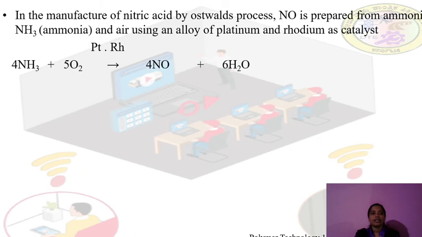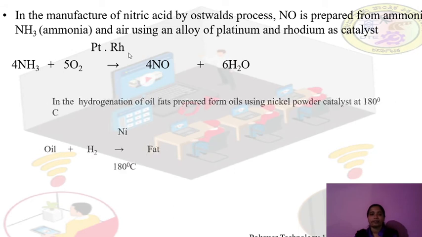Next, it is in the manufacture of nitric acid, which is called the Ostwald process. That means Haber's means ammonia, contact means sulfuric acid preparation, and Ostwald process means nitric acid preparation. For the nitric acid preparation we are again using platinum or rhodium catalyst. Here also we are using a catalyst.